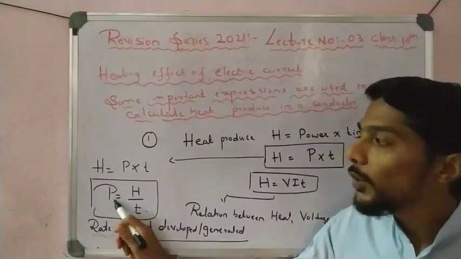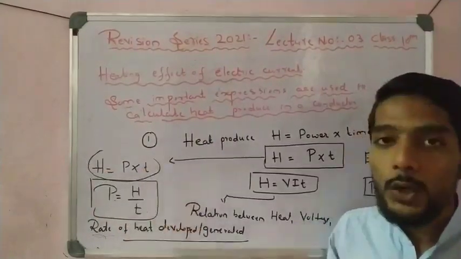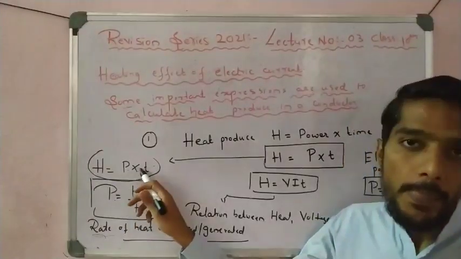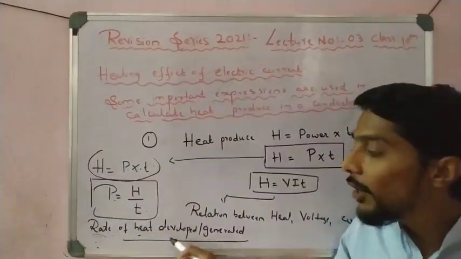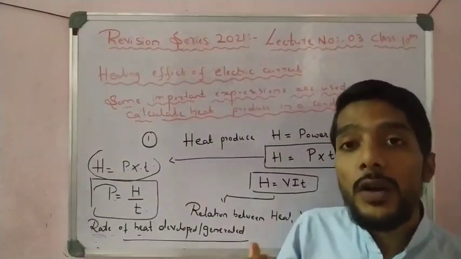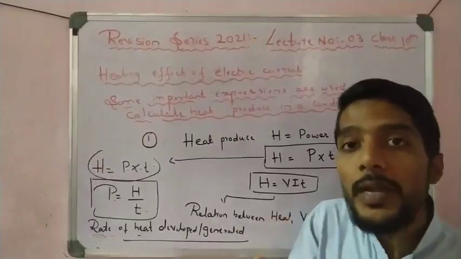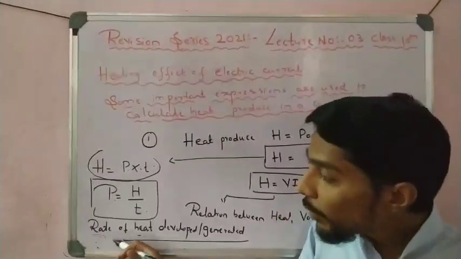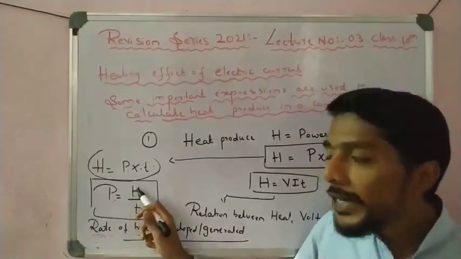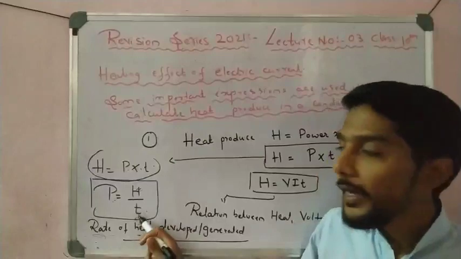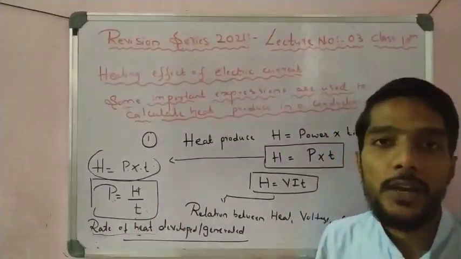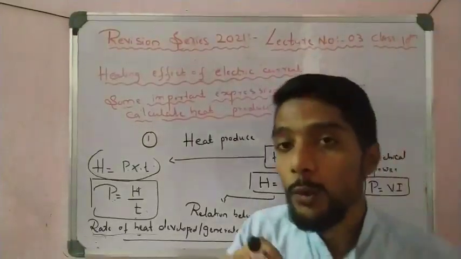So if I know this formula, H is equal to power into time, how much heat is generated? It is the product of power and time. If they ask the rate of heat developed in a conductor, meaning at what speed the heat is developed, that is calculated with the help of time. So power is equal to heat generated divided by time. If we divide heat by time, you get the rate of heat. Clear, students? You have to memorize this formula.